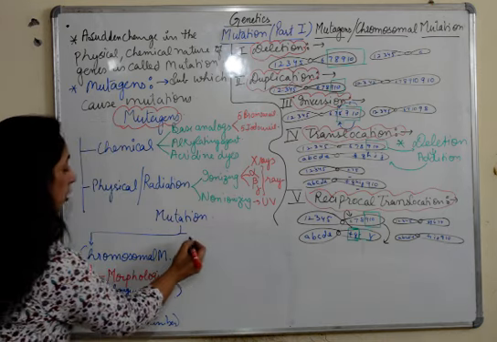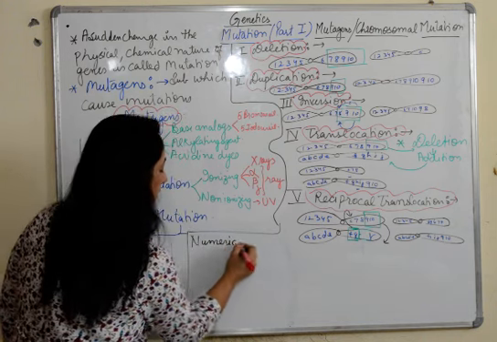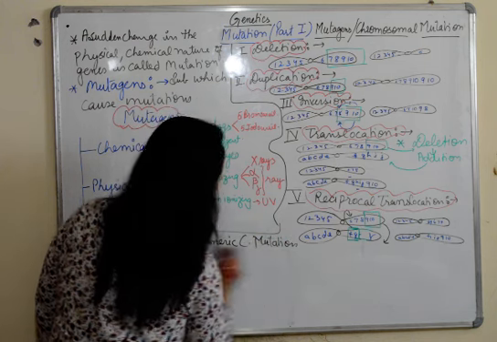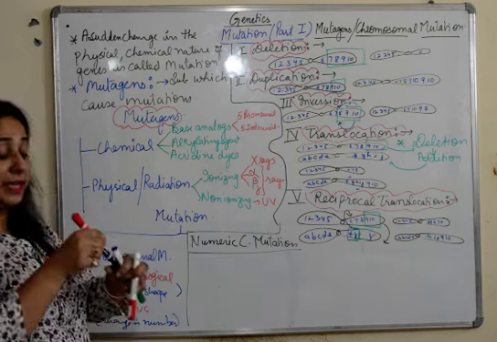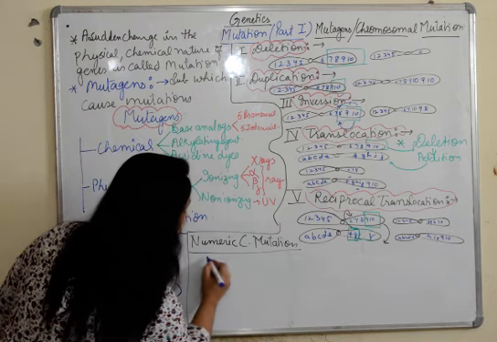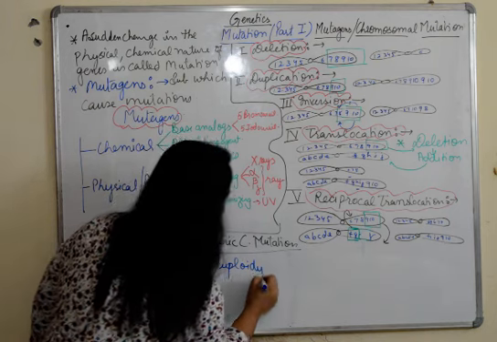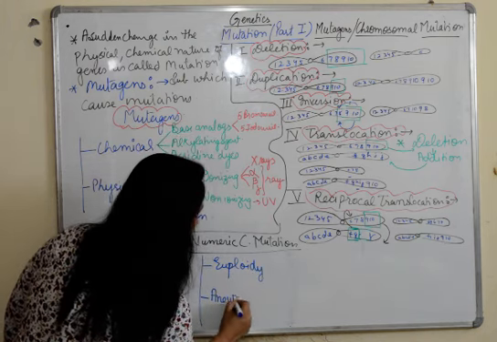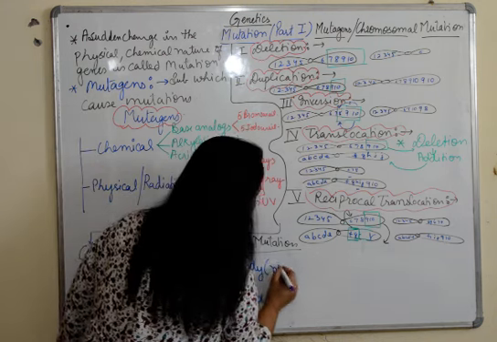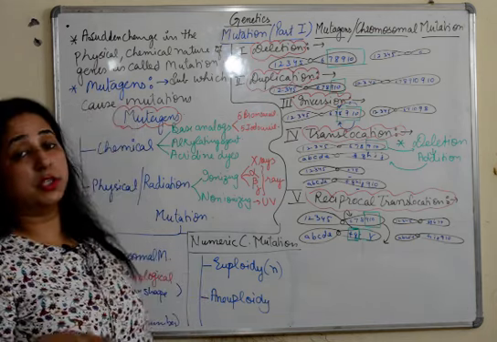Okay, so we are going to talk about numeric chromosomal mutation. Now what happens here in numeric? The number changes. So here we have euploidy and aneuploidy. Euploidy generally is a haploid condition. That means where we talk about the chromosome numbers, the half number of chromosomes, haploid condition, euploidy.